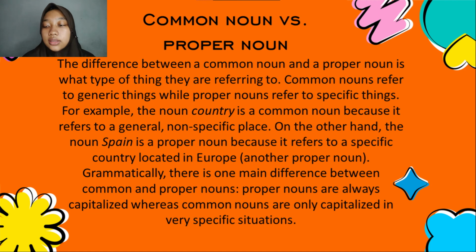On the other hand, the noun Spain is a proper noun because it refers to a specific country located in Europe. Grammatically, there is one main difference between common and proper nouns. Proper nouns are always capitalized, whereas common nouns are only capitalized in very specific situations.